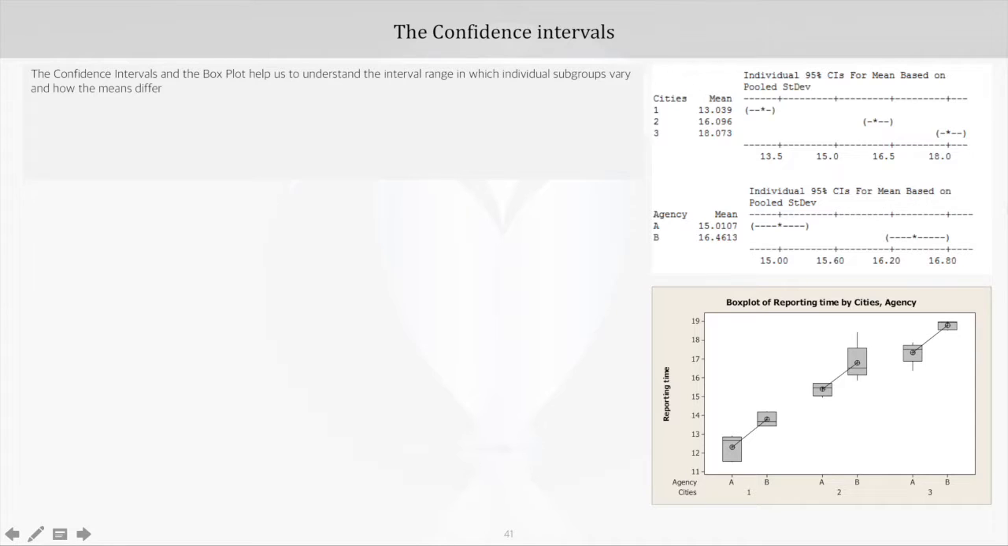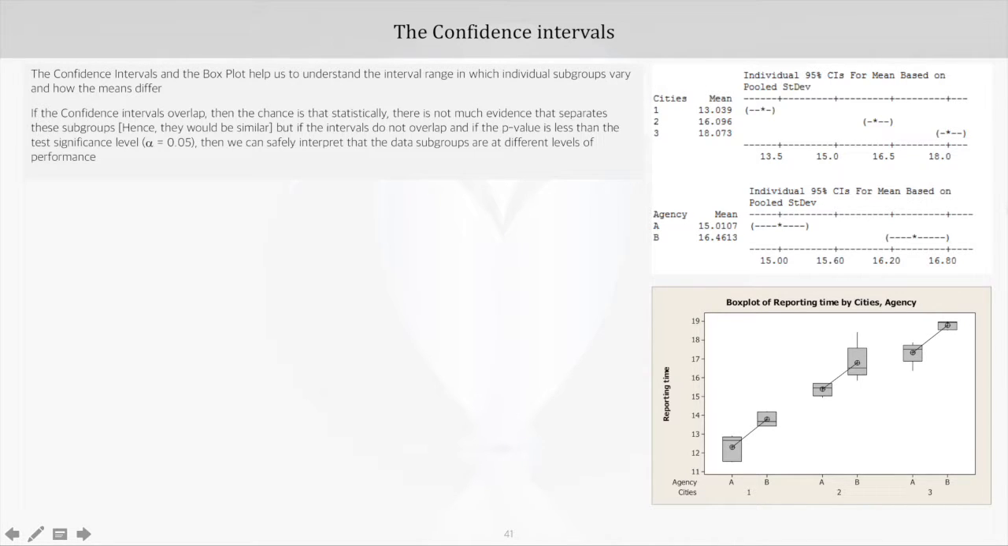As was the case with one-way ANOVA, the second set of stats to interpret in ANOVA is the confidence interval. Now this would help us to understand the interval range in which the individual subgroups are varying, and also how the means differ across the subgroups. So if the confidence intervals overlap, then the chance is that statistically there is not much evidence that separates these subgroups, which means they are similar.